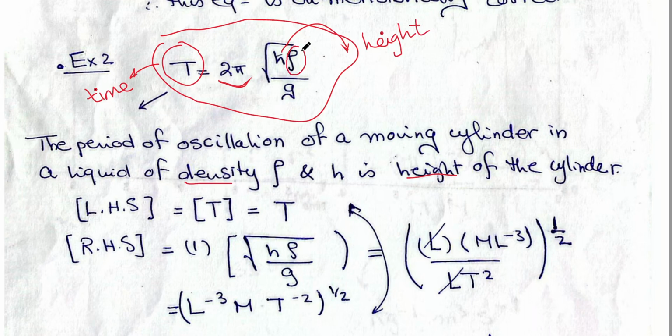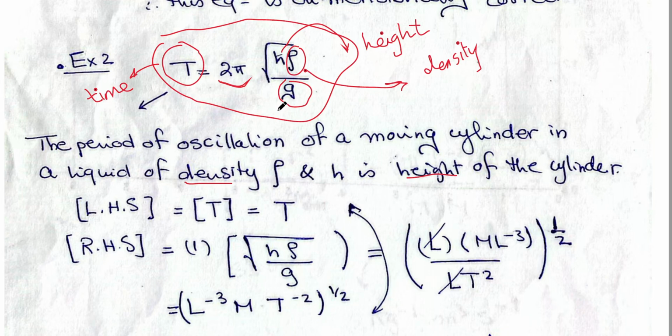We mentioned before that the symbol of the density is rho. Divided by g. G is the gravitational acceleration. We don't have to mention that g is the gravitational acceleration because it's well known that the symbol g small stands for the gravitational acceleration.